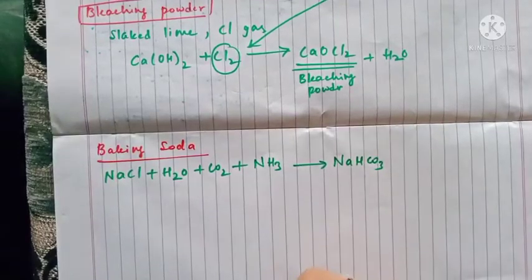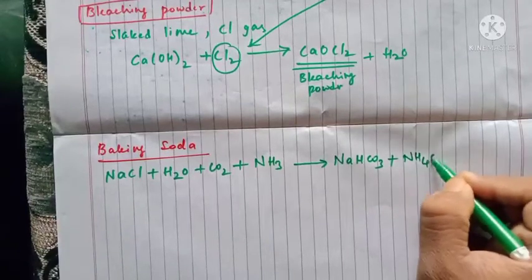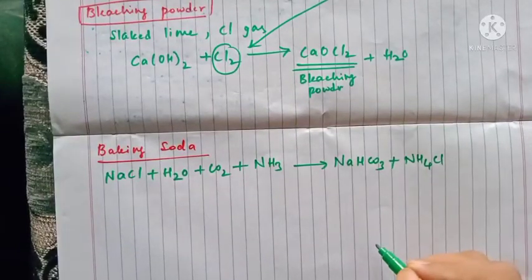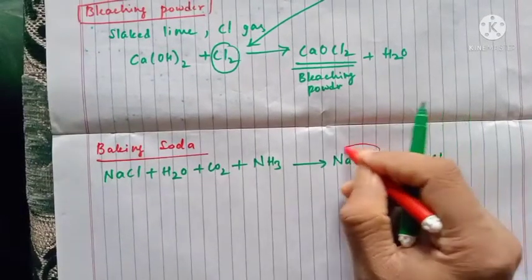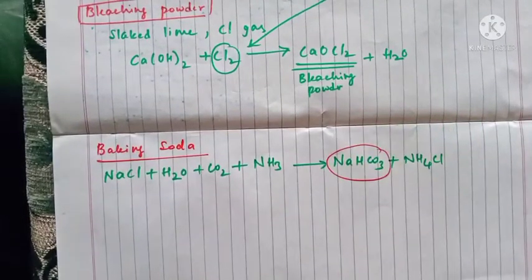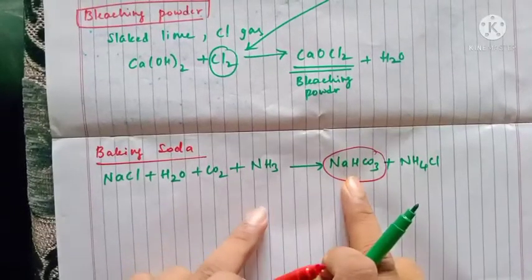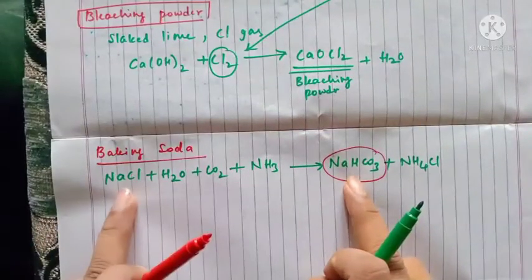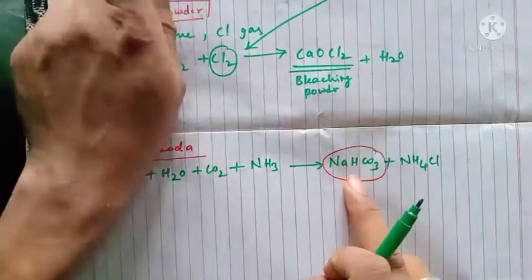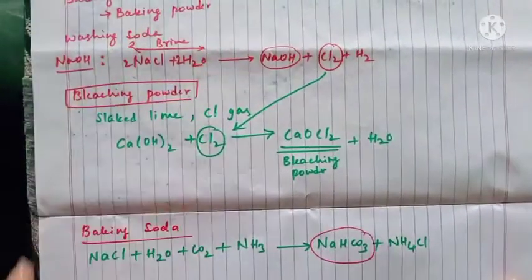So it will give you NaHCO3 along with NH4Cl. Ammonium chloride was released. So this is our byproduct. So baking soda was prepared from NaCl. So NaCl is a raw material for NaOH, bleaching powder, and baking soda.